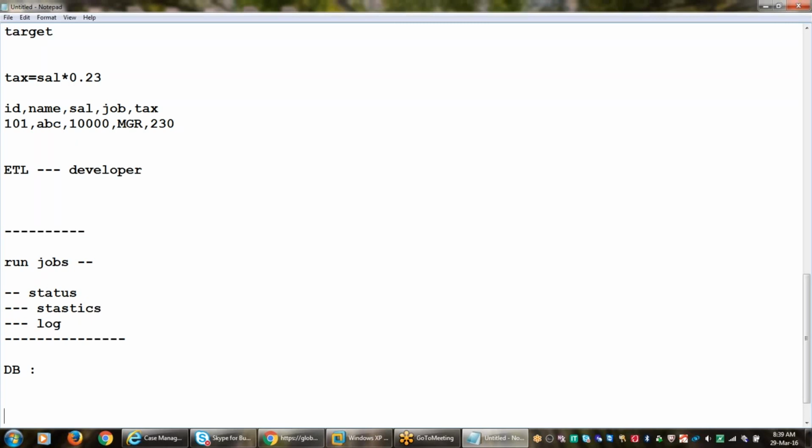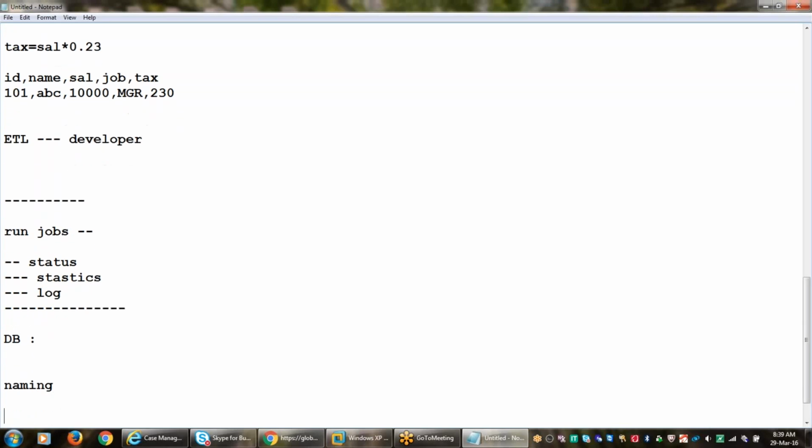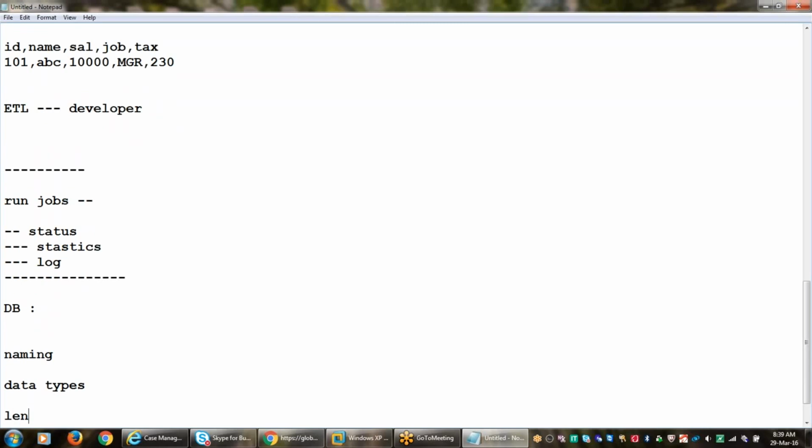Then, in the source tables and the target tables, according to the business requirement document, we check whether they are properly created in the database or not. It means the naming conventions, data types, and lengths.